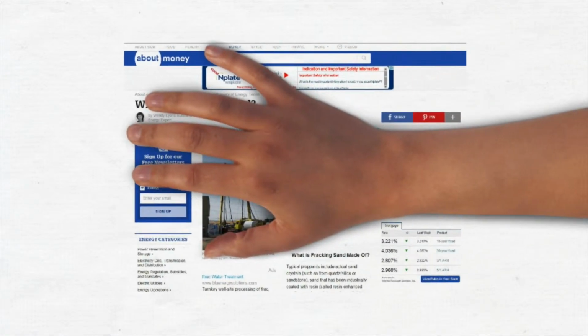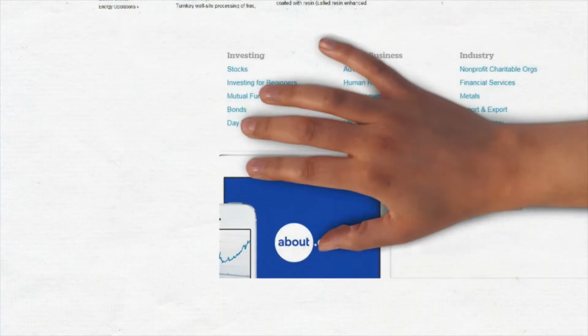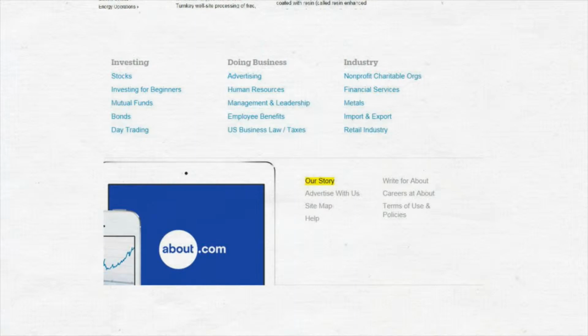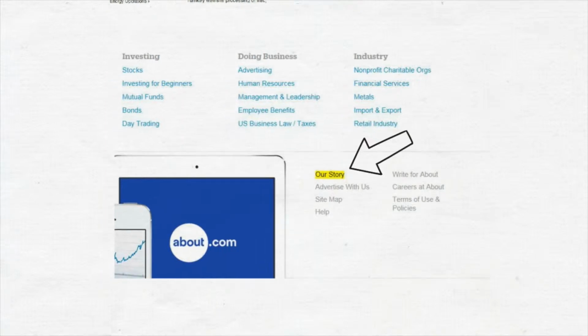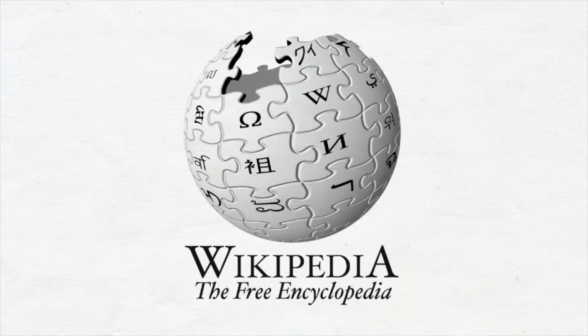than others. Say you do a Google search for sand fracking and you find this article from About.com. Before you decide this is the perfect source, here are some questions to ask. What exactly is this website, About Money? Do you know anything about the source, its reputation? If you don't, you should look for more information about the source. In this case, that info is at the bottom of the page, but it often appears at the top too. You can also search the source name on Wikipedia, which may tell you about a source's known biases.